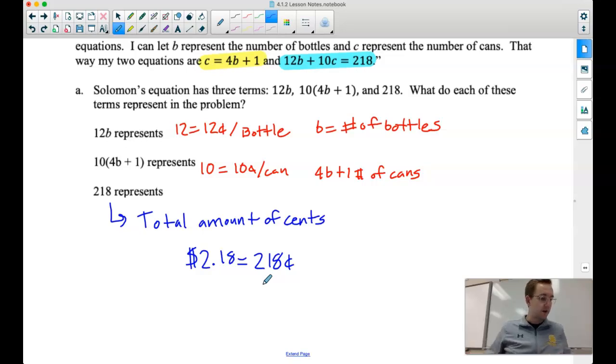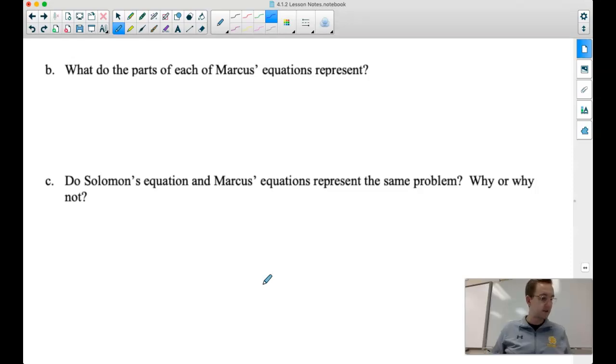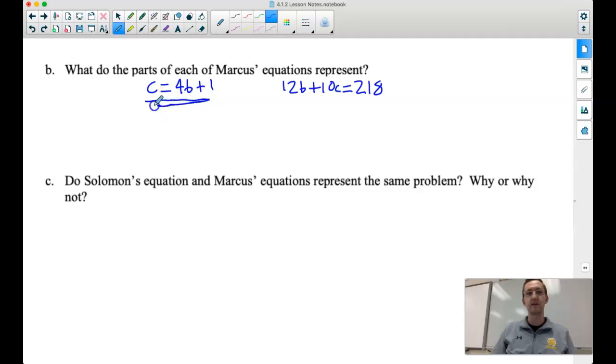Let's go on to part B at the very bottom part of the page. So if we look at the different parts of Marcus's equation, Marcus's two equations were C is equal to 4B plus 1, and then we also had 12B plus 10C is equal to 218. I think all of these things are representing exactly the same thing. The only difference is we've got this second equation that is talking about the number of cans in a little bit different way with our variable of C. So I think the parts mean exactly the same thing.